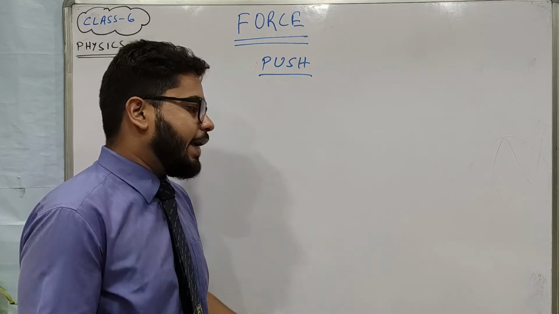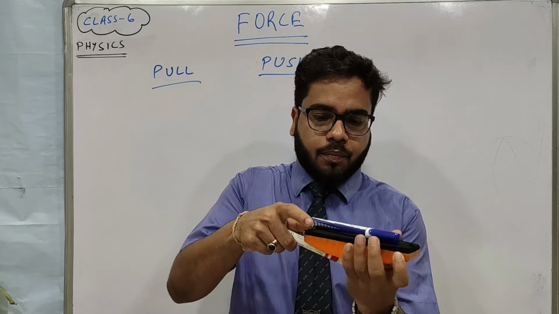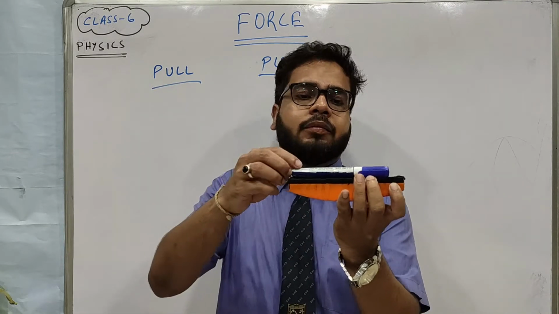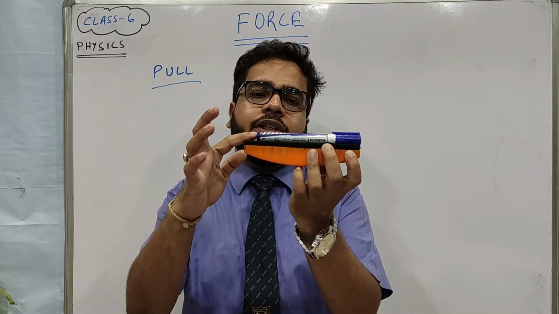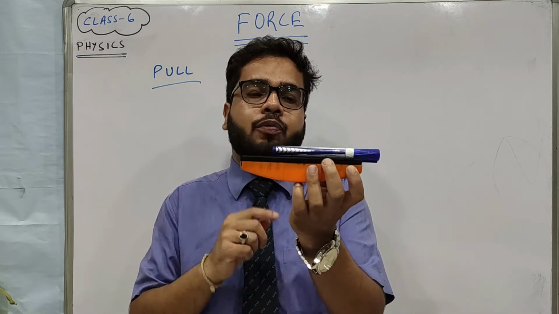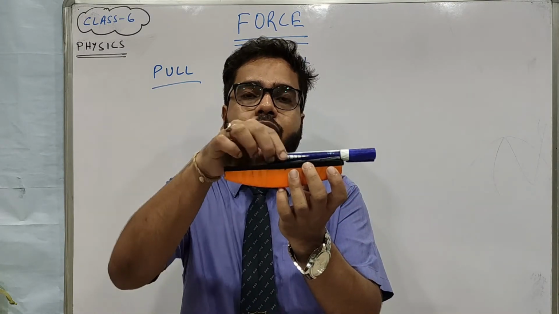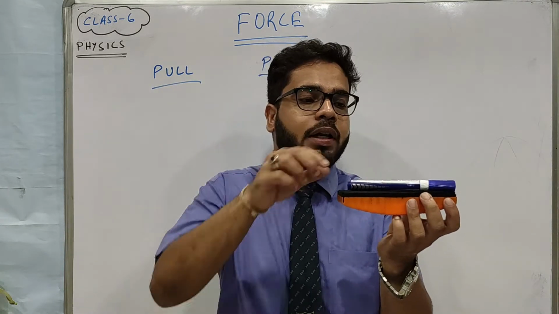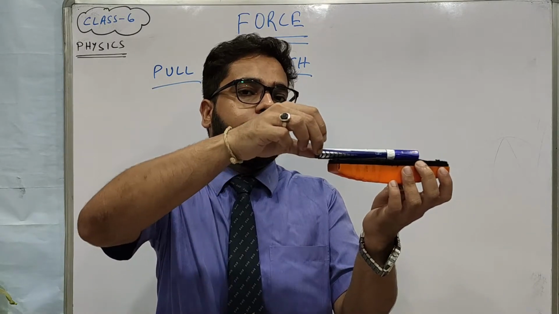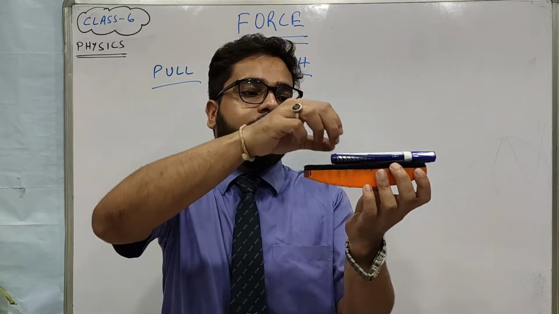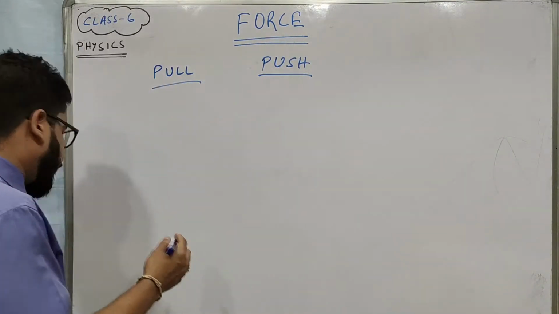Suppose I have kept this pen over this duster. You can see that I have kept this pen over this duster and I am applying a force in this way. So now you tell me, is it pull or push? I am pressing from here and it is going like that. So this is push. And what is pull? Suppose the pen is kept in this way and you are bringing it in this way. So in this case it is pull. So let me give you more examples of pull and push.